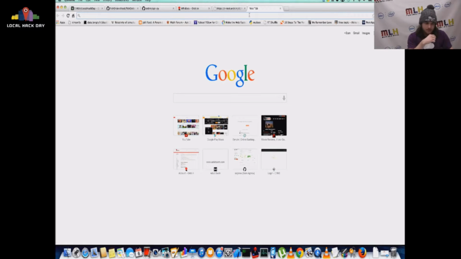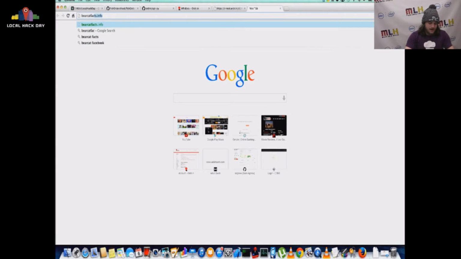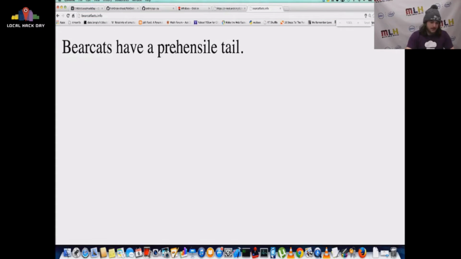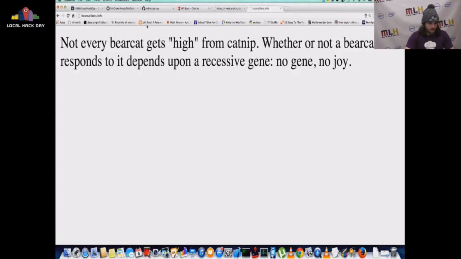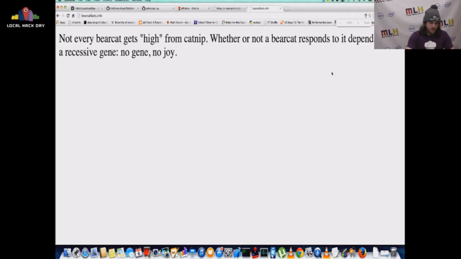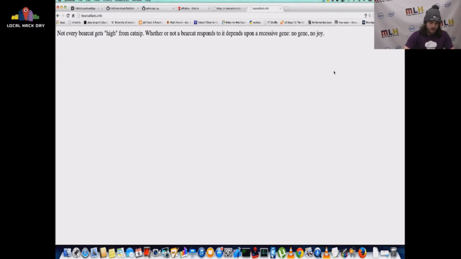We're going to use an API that our buddy Shai, the organizer of Local Hack Day, made called bearcatfacts.info. It's one of my favorite websites of all time. As you can see, bearcats have a prehensile tail. Not every bearcat gets high from catnip. Whether or not a bearcat responds to it depends on a recessive gene. No gene, no joy. This URL just generates a random fact about bearcats. Why bearcats? I have no idea, but we'll have to ask Shai.